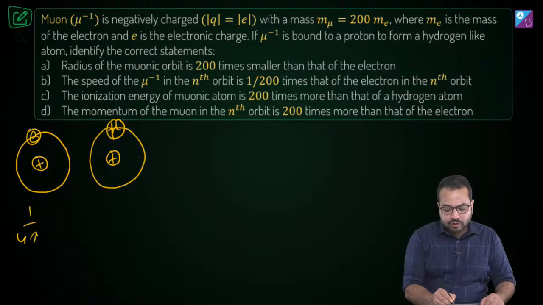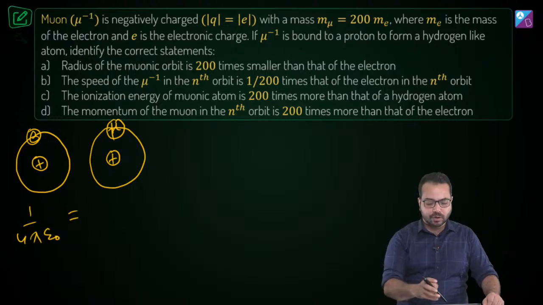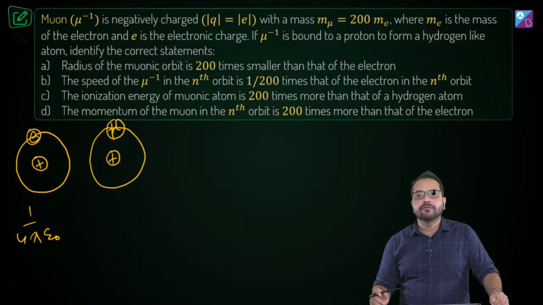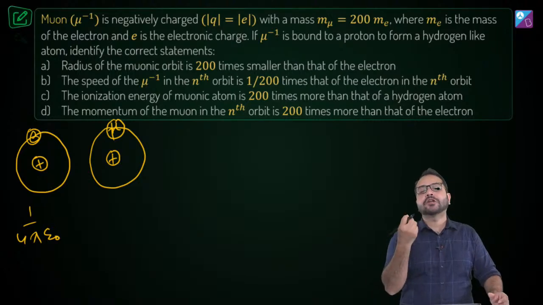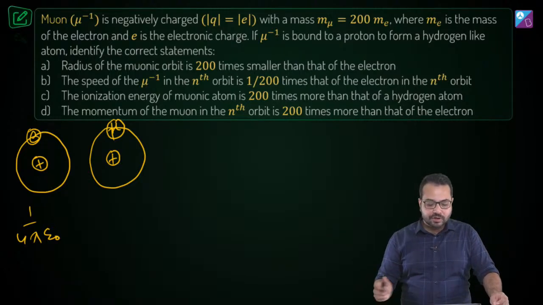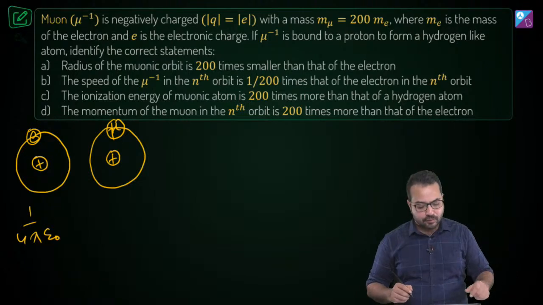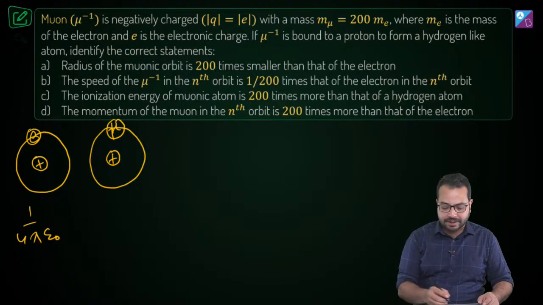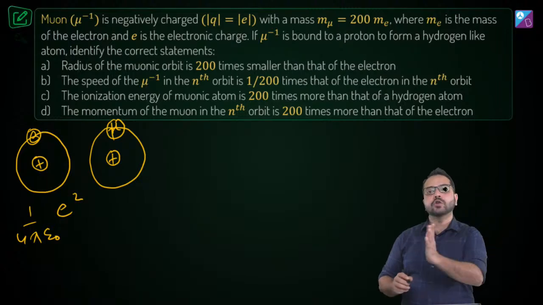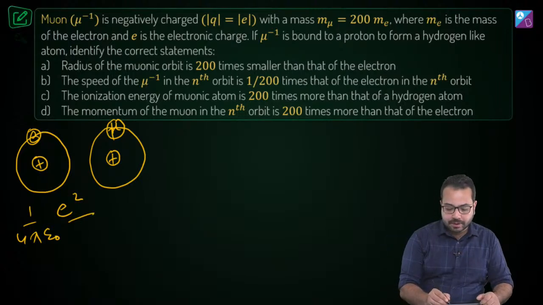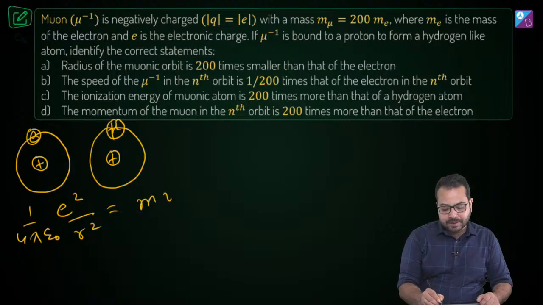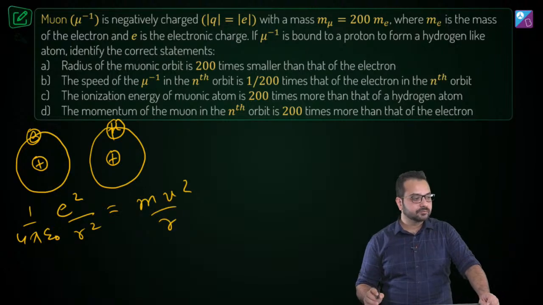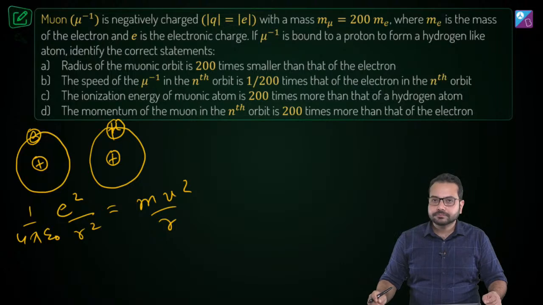So the centripetal force, what is the centripetal force? The centripetal force is the electrostatic force. Is that correct? So this is going to be 1 upon 4 pi epsilon naught, e into e, Q1 Q2 divided by r square. This has to be equal to mv square upon r. Do you agree? Okay, so this is the equation for circular motion.